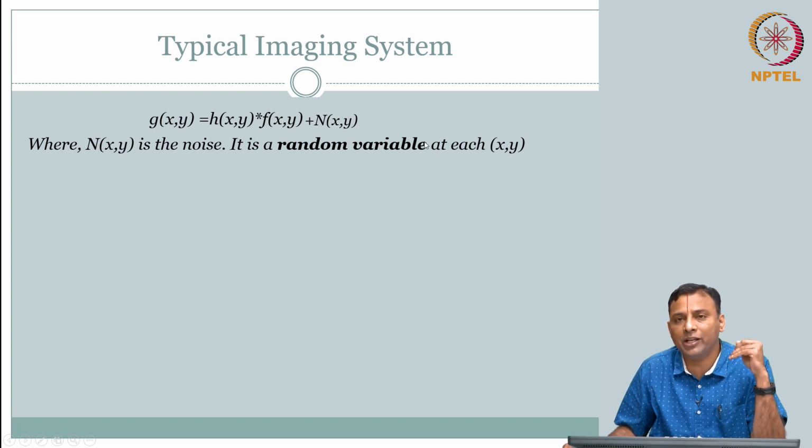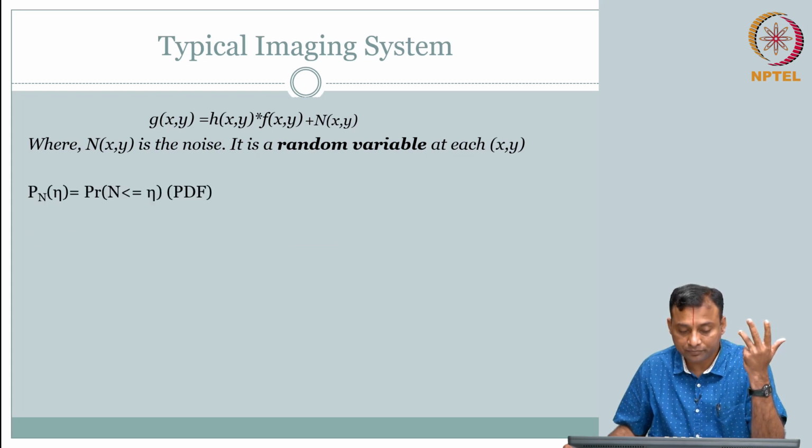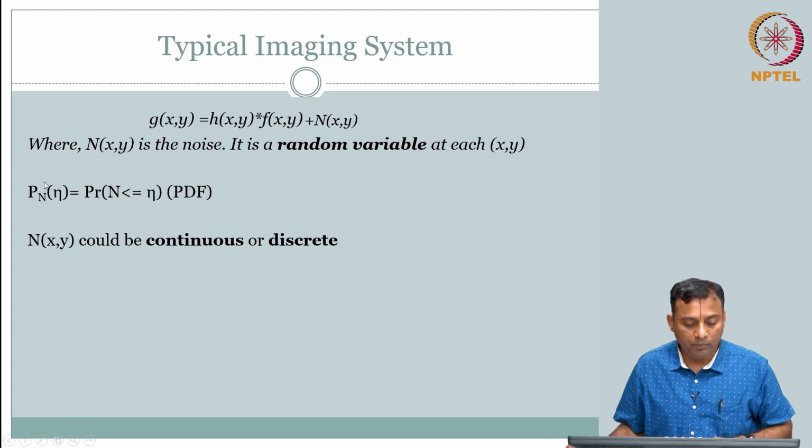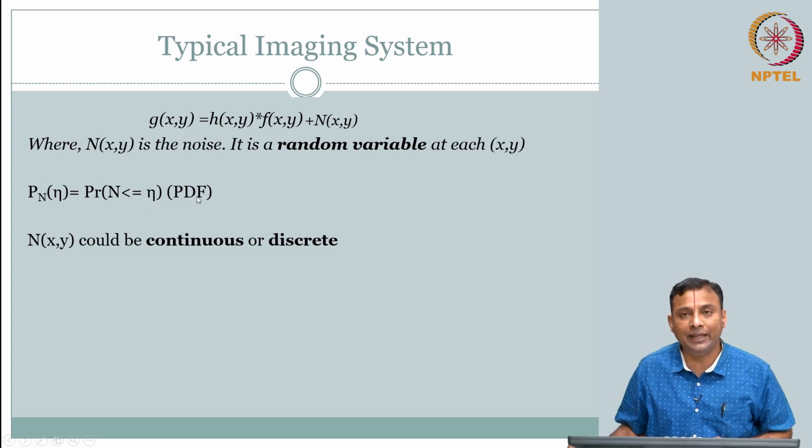So, all of the random variable, stochastics, random processes courses that you would have taken, you should probably brush up on them. Okay. Random variable at each x comma y. So, that means you will recall probability distribution function, probability density function, right. The probability distribution function is nothing but the probability that n is less than or equal to eta, right, it is below a certain value.